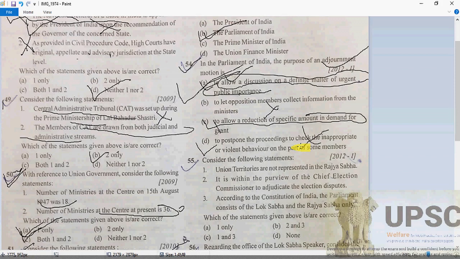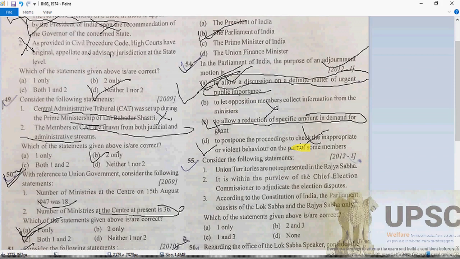Third, it involves an element of censure against the government, and the Rajya Sabha is not permitted to use this device because the adjournment motion is only for the Lok Sabha.